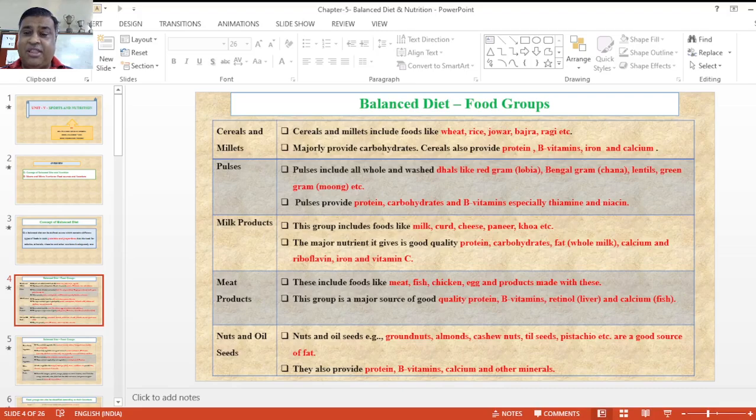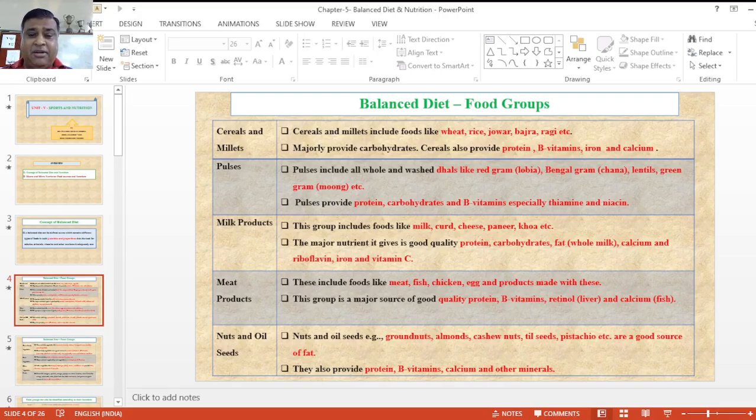Cereals also provide proteins, vitamin B, iron and calcium. After that, pulses include whole and different types of dals, like red gram, Bengal gram, and green gram, that is called moong, etc. Pulses also provide proteins, carbohydrates and vitamin B, especially thiamine and niacin.